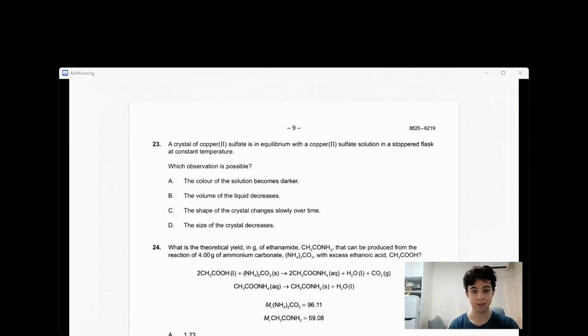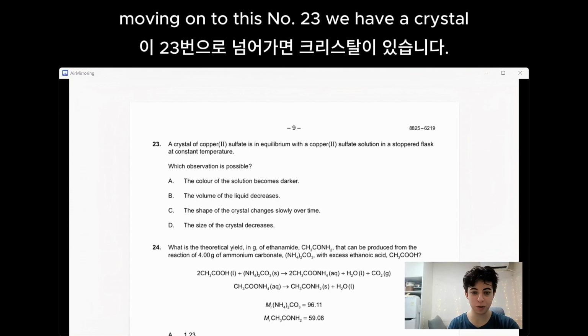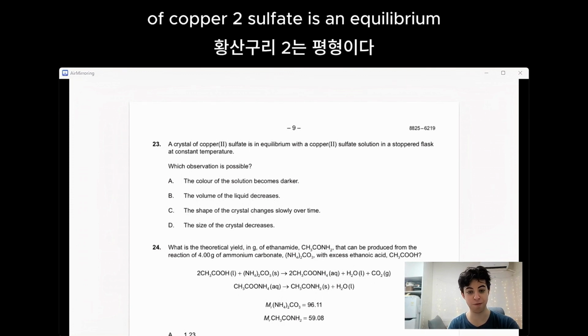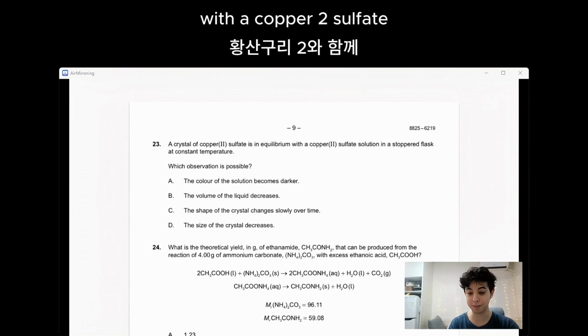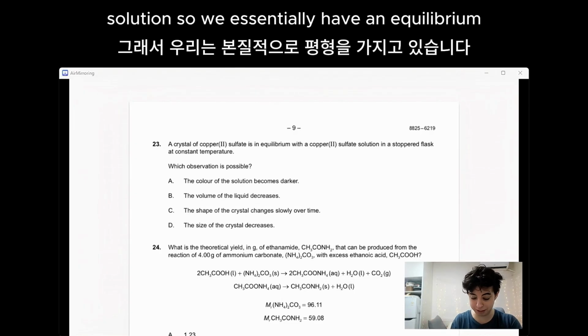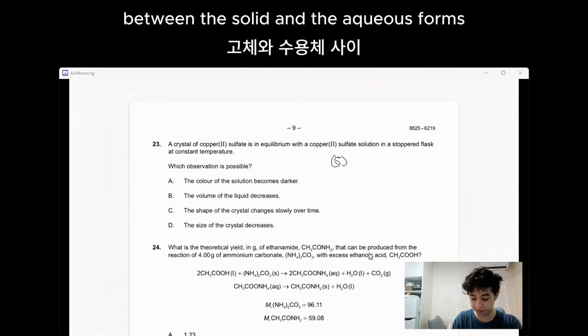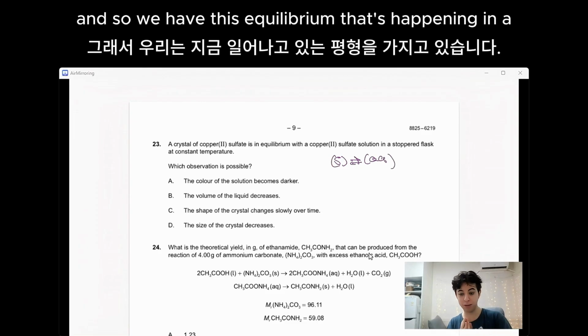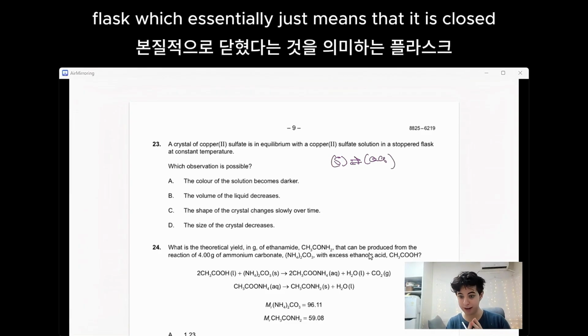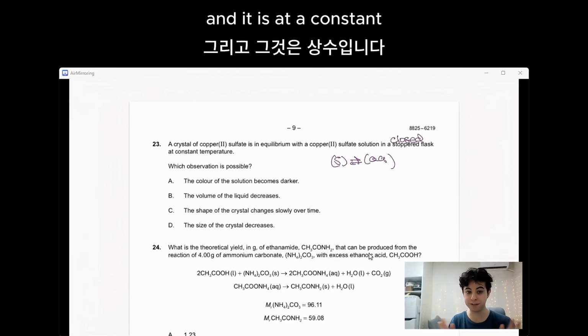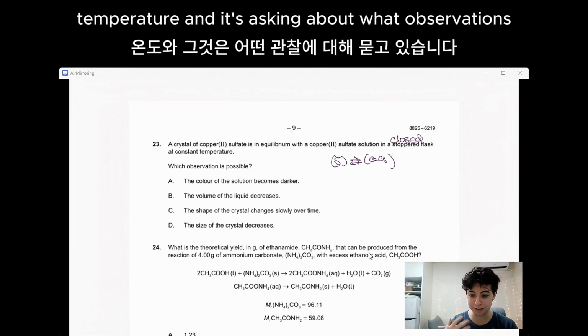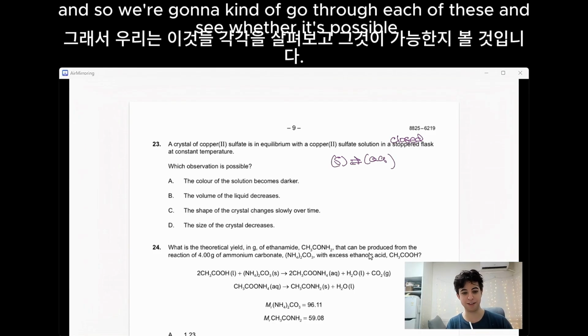It's okay. Moving on to number 23, we have a crystal of copper(II) sulfate in equilibrium with a copper(II) sulfate solution. So we essentially have an equilibrium between the solid and the aqueous forms. This equilibrium is happening in a stoppered flask, which essentially just means that it is closed, and it is at a constant temperature. It's asking about what observations are possible, so we're going to go through each of these and see whether it's possible or not.